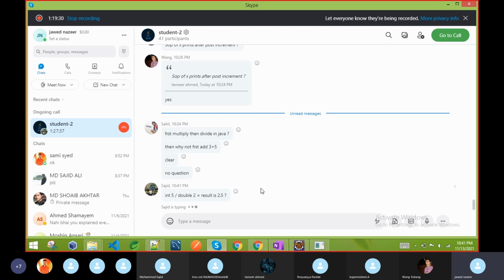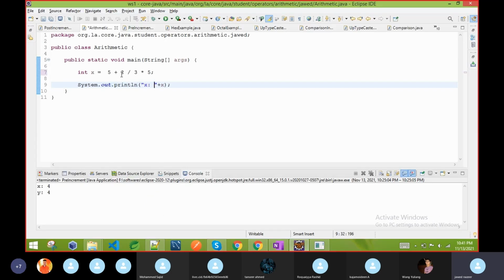So these are the examples of typecasting. This one, if you see, I will do that one also. 2 into 3 is 6. 6 divided by 5 is some fraction value, but there is no fraction. This divided by this one is something like 1.2, but you will get the result only 1, because it will discard the fraction value.